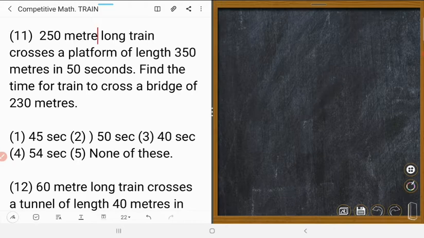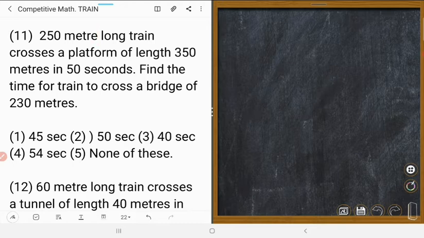Okay. Put your finger on the question so that you may not make a mistake. So first, the train crosses a 250 plus 350 meter distance, because the length of the train is 250 and the length of the platform is 350.